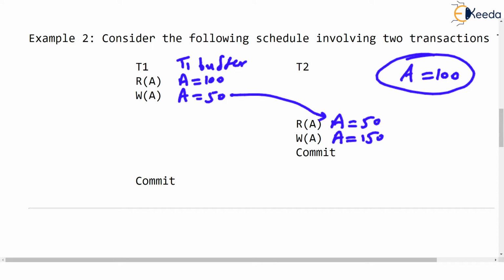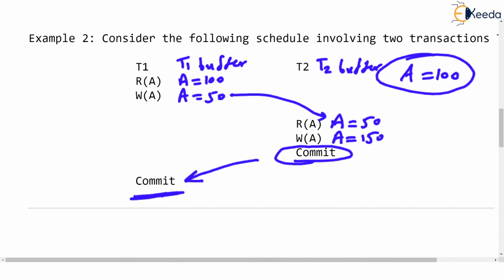Okay. Now the commit operation is done by T2. Just observe, the commit operation is done by T1 also, but that is after the commit of T2. What the commit operation says is that whatever the updated value is has to be written to the data store. So T2 says, my value of A in my buffer is 150, so I will update the data store permanently. Check, this is a permanent change. I will change it to 150. Okay, done. And you observe that after commit, T2 ends. This transaction T2 has already ended.